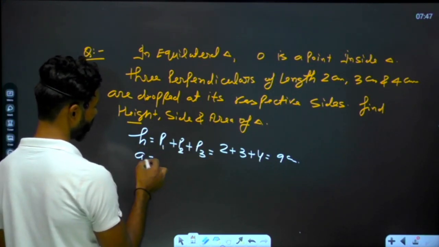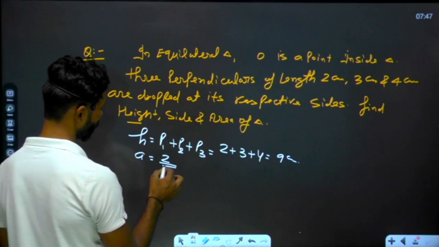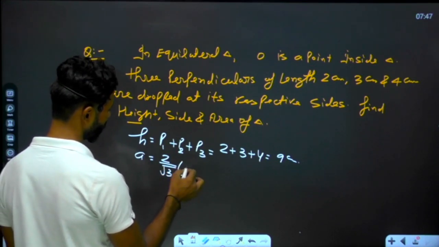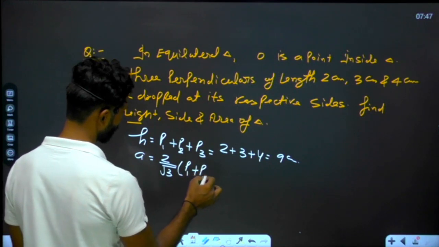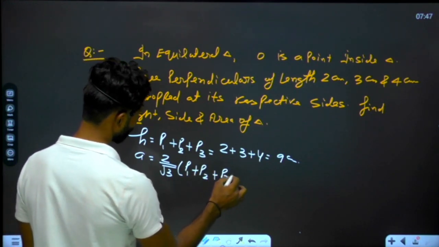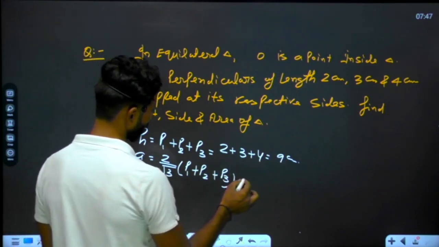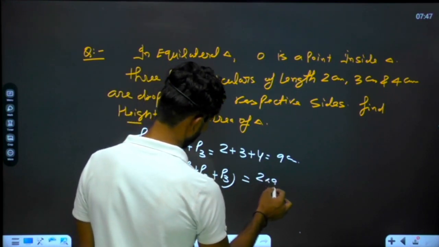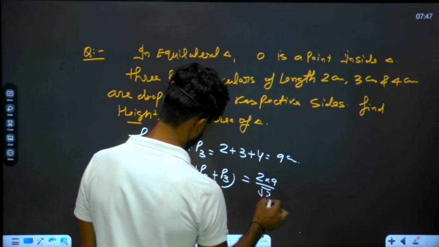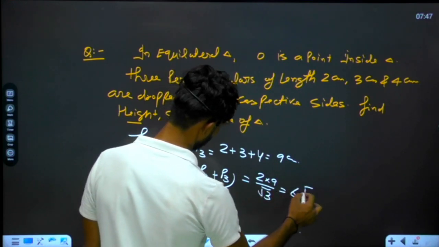If you have to calculate the length of the side, the length of the side was 2 by root 3 times (P1 plus P2 plus P3), and this is provided equal to 9. So it will become 2 into 9 by root 3, so 18 by root 3, which is 6 root 3.